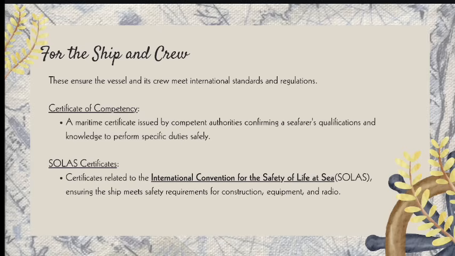Next are the SOLAS certificates. These are related to the International Convention for the Safety of Life at Sea, or SOLAS, ensuring the ship meets the safety requirements for construction, equipment, and radio.